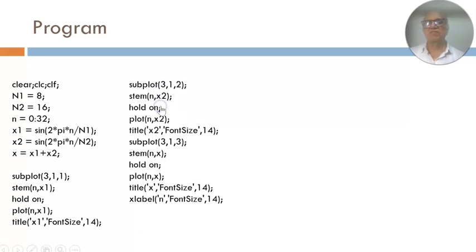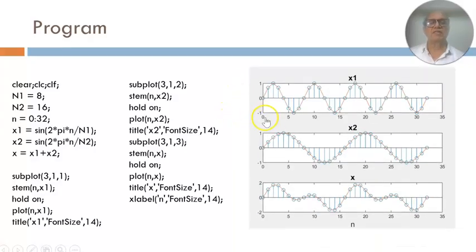Okay. So you can plot x1, you can plot x2, you can plot the resultant, and if you do that, this is what you will get. As I said, your x1 repeats after 8 samples. You can see this: 1, 2, 3, 4, 5, 6, 7, 8, and then it repeats from here. So that is your x1. For x2 you can count, say 0 to 15, and then it repeats. So this has a time period of 8 samples, and this has a time period of 16 samples.